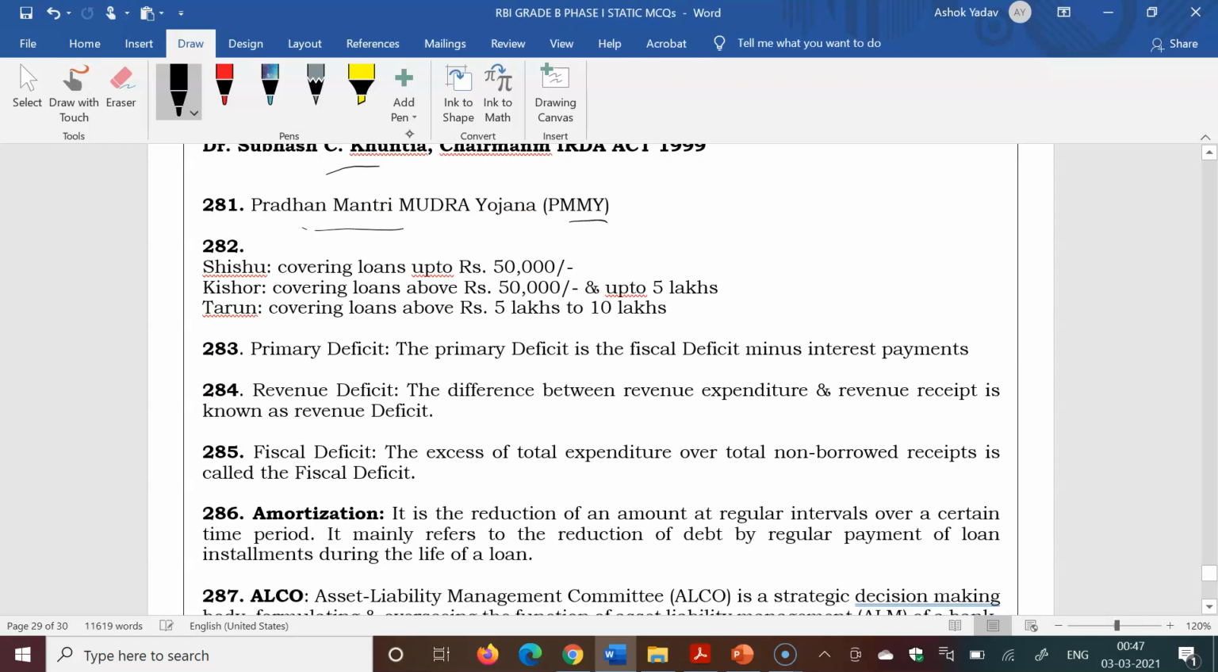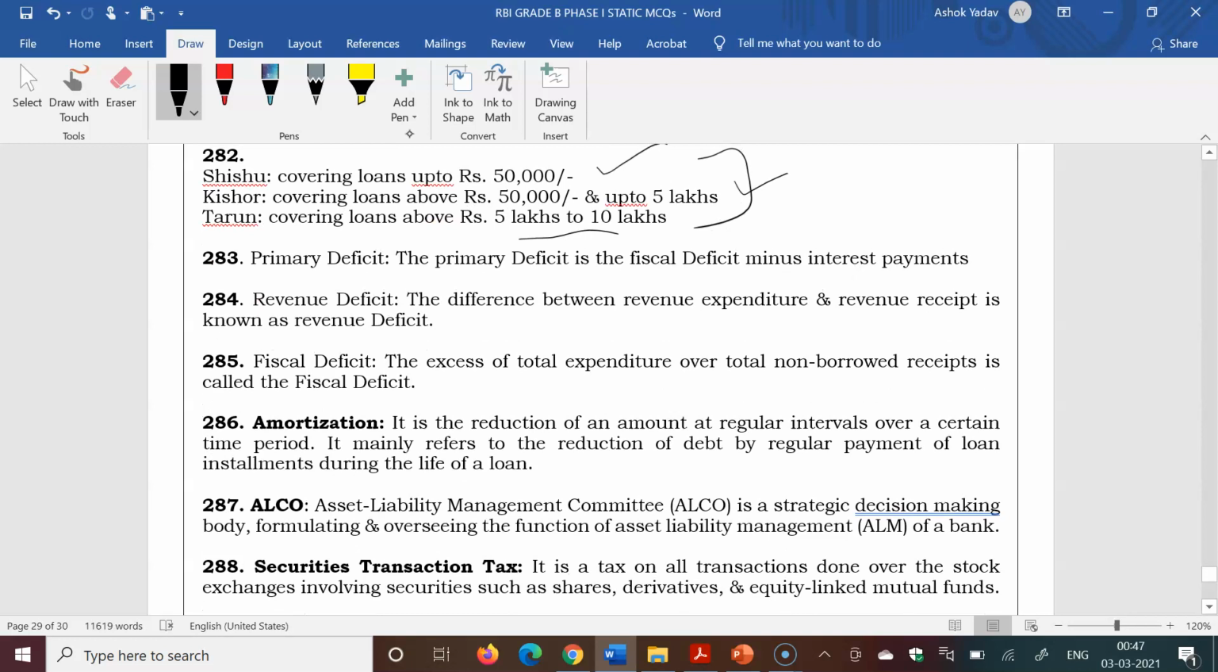PMMY stands for Pradhan Mantri Mudra Yojana. Three categories of loans under this: Shishu up to 50,000, Kishore 50,000 to 5 lakh, Tarun 5 lakh to 10 lakh. Primary deficit is the fiscal deficit minus the interest payment. Revenue deficit is the difference between revenue expenditure and revenue receipt. Fiscal deficit is the excess of total expenditure over total non-borrowed receipts.